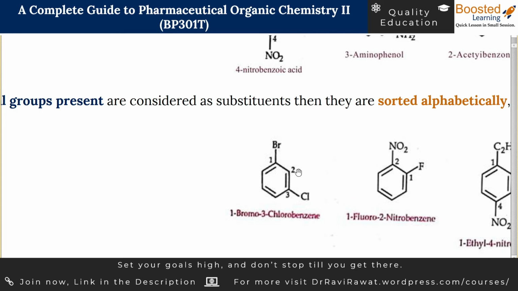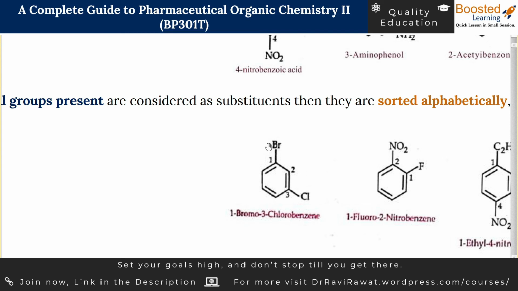Then how can you assign one of the groups as the main group? It is not possible. So in this case, you consider both of the groups as prefixes and you simply have to sort their names alphabetically. This means that you are going to write bromochlorobenzene. That is fine because both of these groups are going to be used as prefixes.